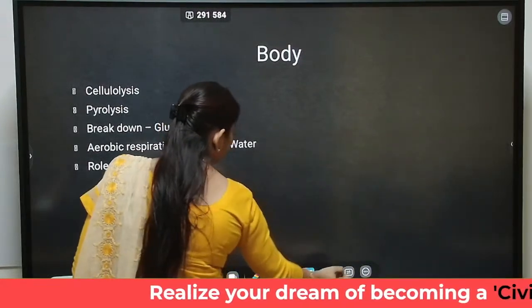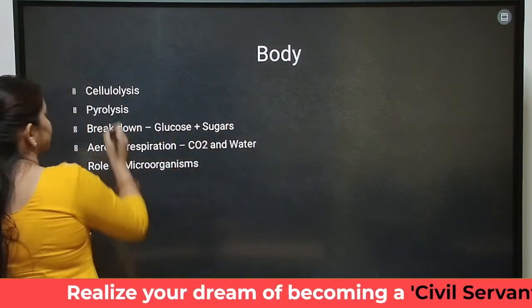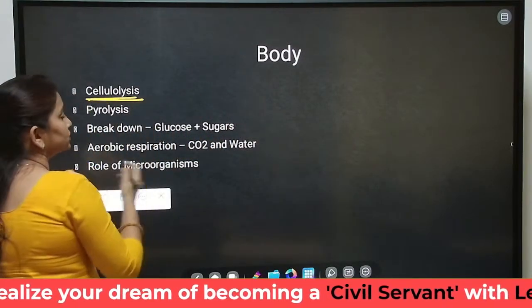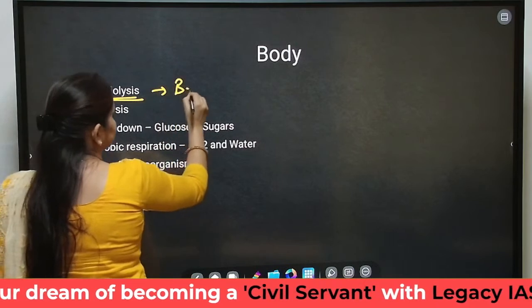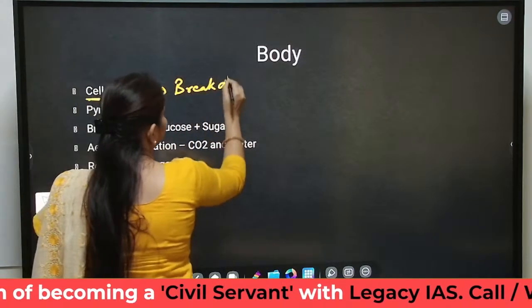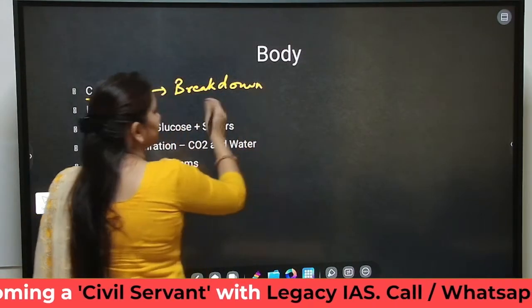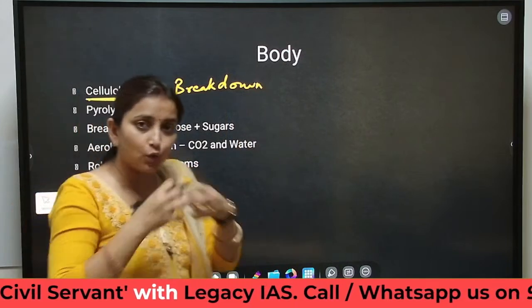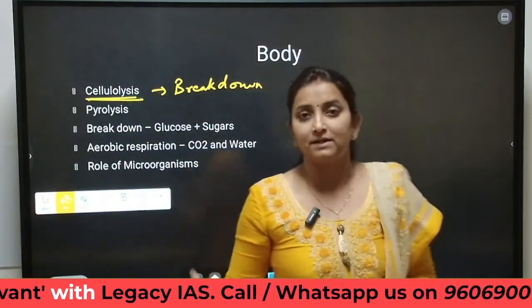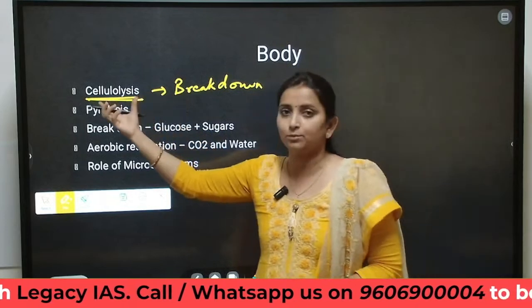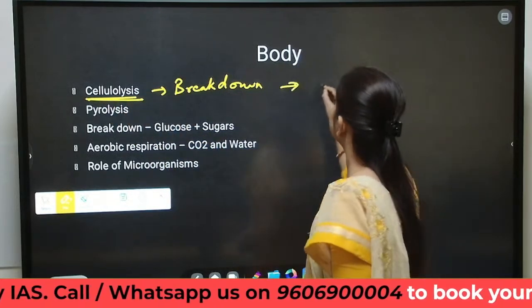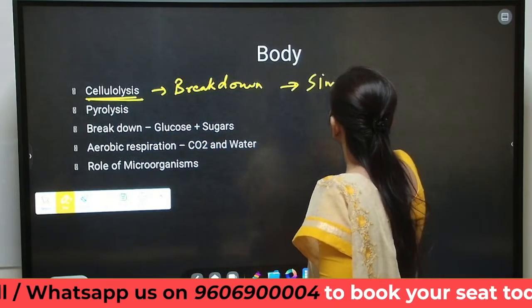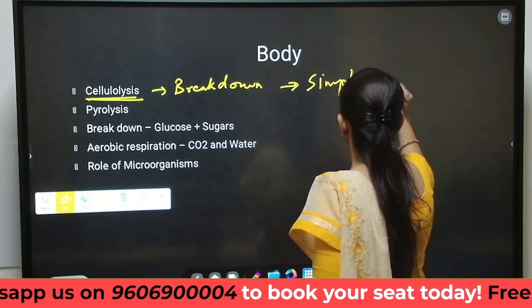Basically, the breaking down of cellulose is known as cellulysis. In this, cellulose breaks down into smaller subparts. As we discussed, this is a complex carbohydrate, so under this breakdown it will get converted into simple carbohydrates.